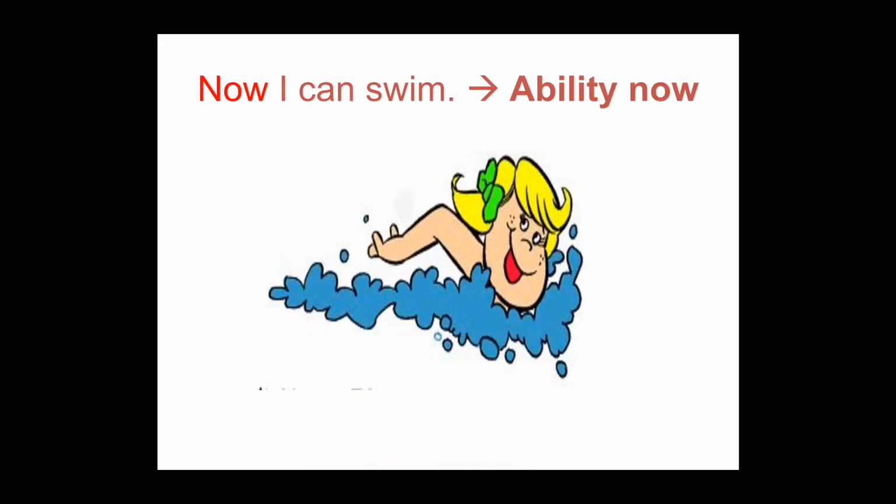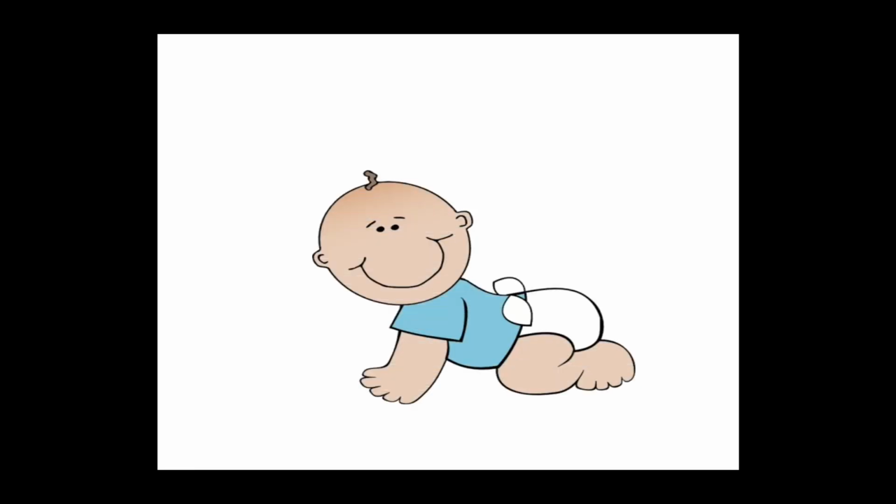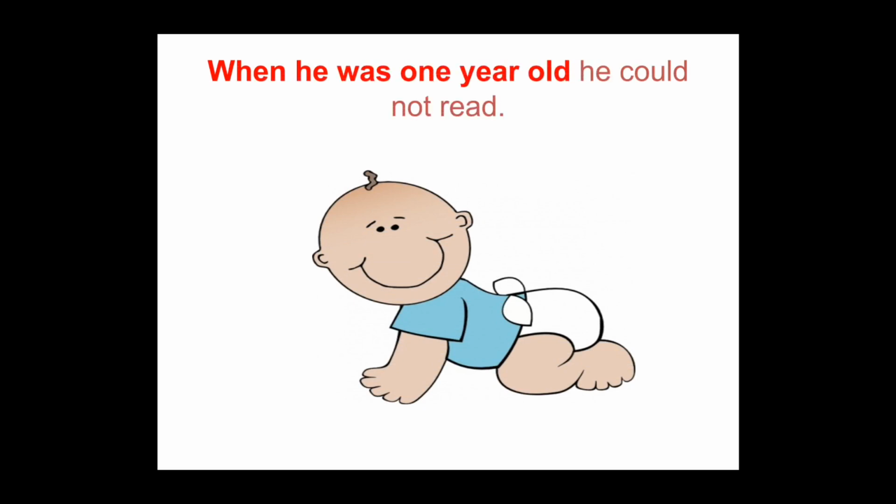Another example. Now I can swim. Ability now. Ahora yo puedo nadar. Ability now. The difference between could and can is the tense. Es el tiempo verbal. Could es para el pasado. Can es para el presente. Continue with the lesson. Here we have another example.